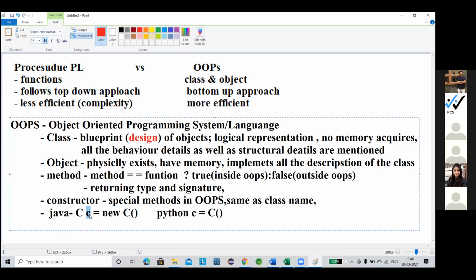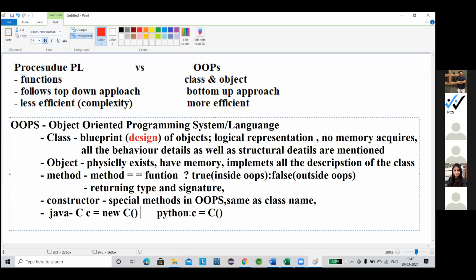This object has another name as well: it is also known as the reference variable of the class. How is it the reference variable? Because the object contains the reference value of the class instance or the class initializations. Clear? Now that is done using the constructor. That's why we say a constructor is used to initialize the object.